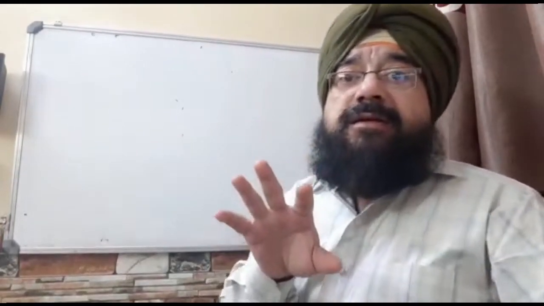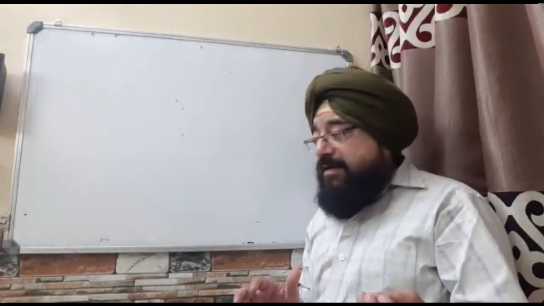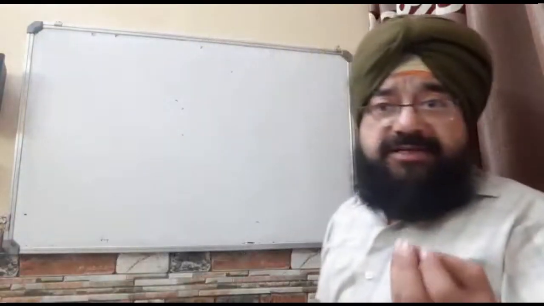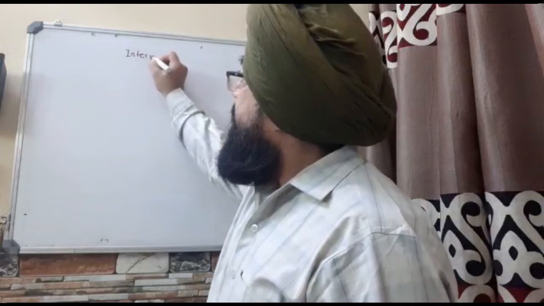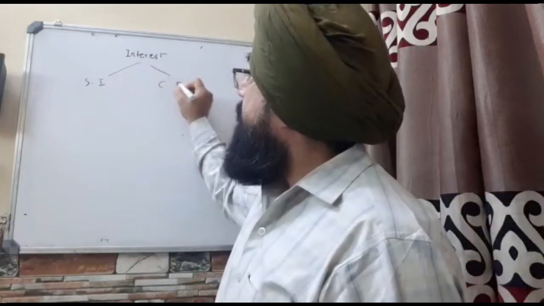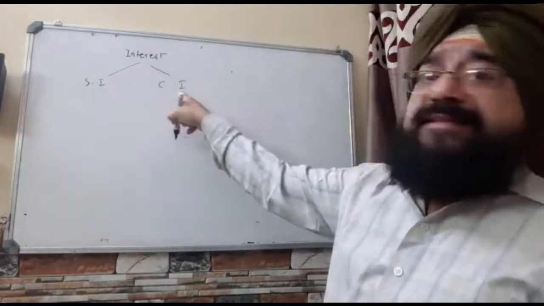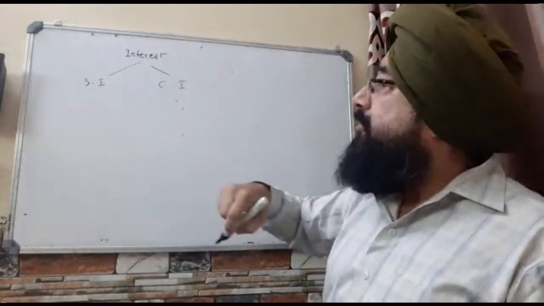So when I talk about compound interest, there are two types of interest in your life at this level. In Class 9 you must have learnt simple interest, and maybe in the lower class you have heard of compound interest, I suppose. Do you? Yes, sir. So interest may be broadly divided into the simple interest and the compound interest. We name it as SI and CI. SI meaning simple interest, CI meaning compound interest.